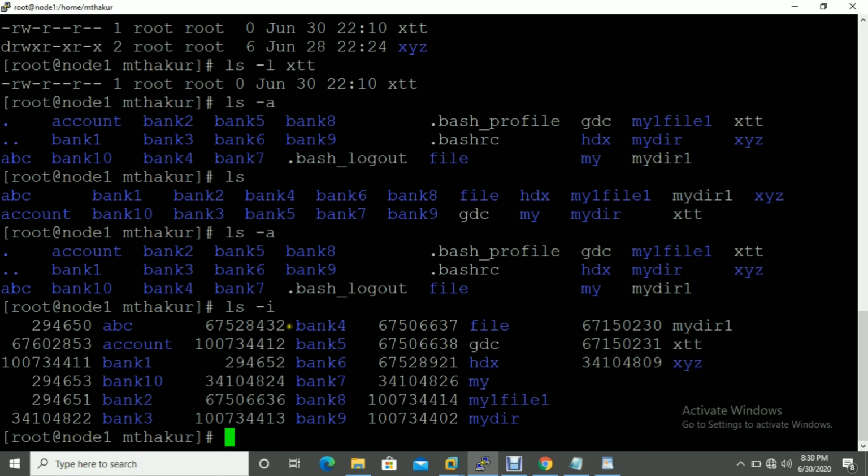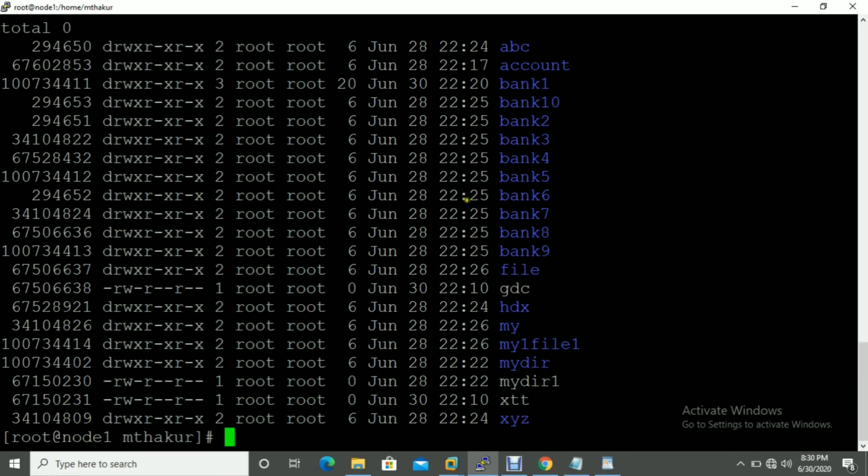Now, if you want to see the inode value with long listing, you check with ls hyphen li. You can see it's now a long listing, showing files and directories with the inode value. Now suppose you want to check only the owner of the file.